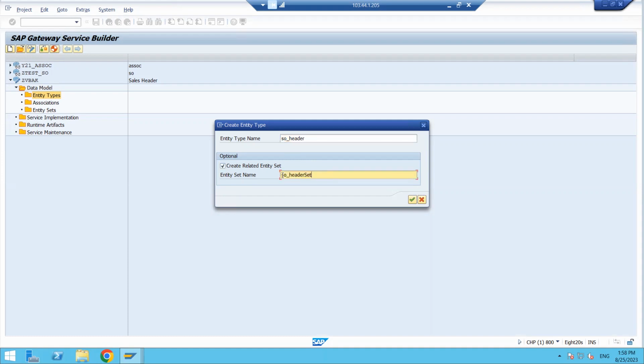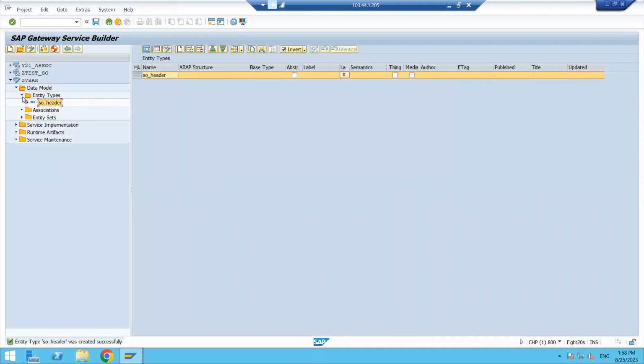Automatically the system is proposing some name like SO header set. Here I have given SO header, and here it is coming as SO header set. So the entity name is SO header and this is the entity set. After the entity type name, it is adding SET. That's it. If you want to change it, you can change it, no issue. This is not a fixed thing, you can change it to any name. As of now, I'm keeping it the same and clicking on the OK button.